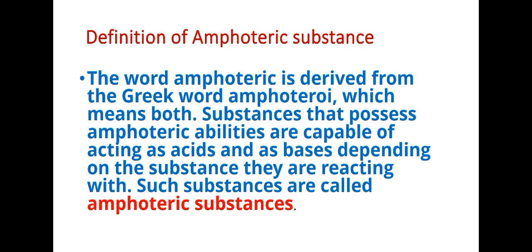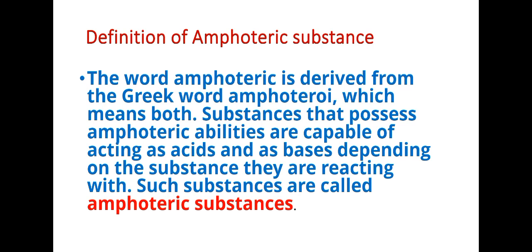First of all, students, we should have the definition of amphoteric substance. The word amphoteric is derived from the Greek word amphoteri, which means both. Substances that possess amphoteric abilities are capable of acting as acids and bases depending on the substance they are reacting with. Such substances are called amphoteric substances. So students, this is the definition of amphoteric substances.